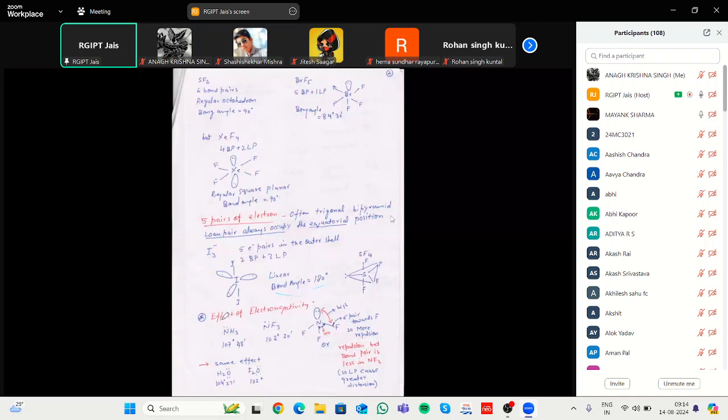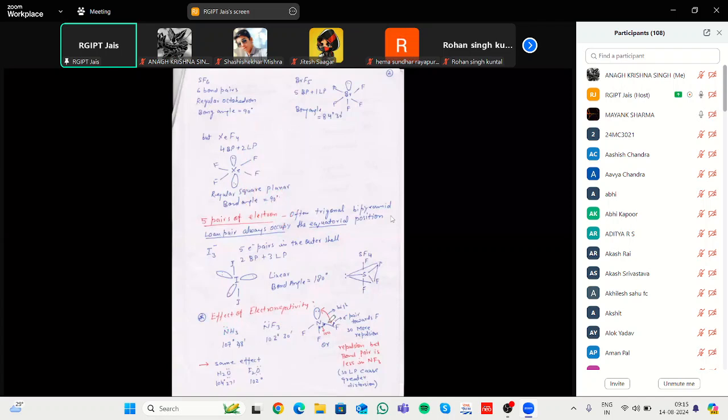And next, what is the effect of electronegativity? If the central atom is bonded with another atom, there is some electronegativity difference between the central atom and the side atoms. In case of ammonia and NF3, hydrogen here and fluorine here, there is some electronegativity difference.